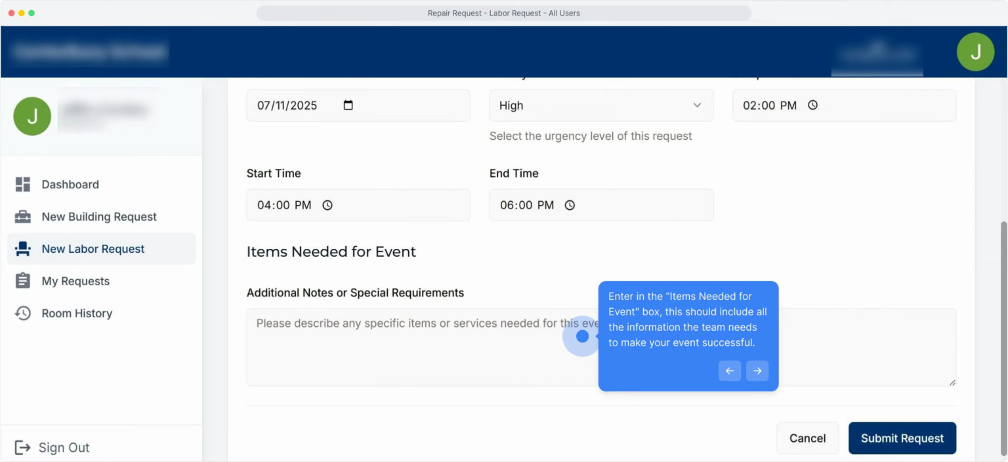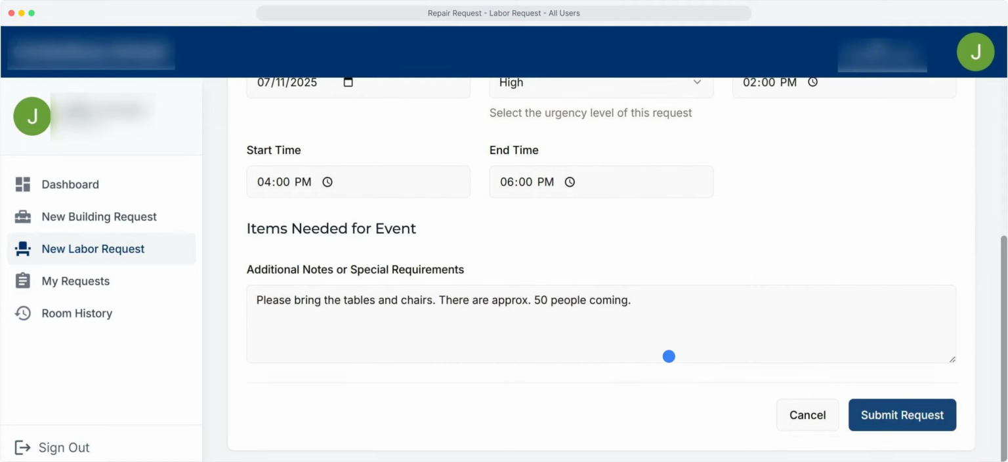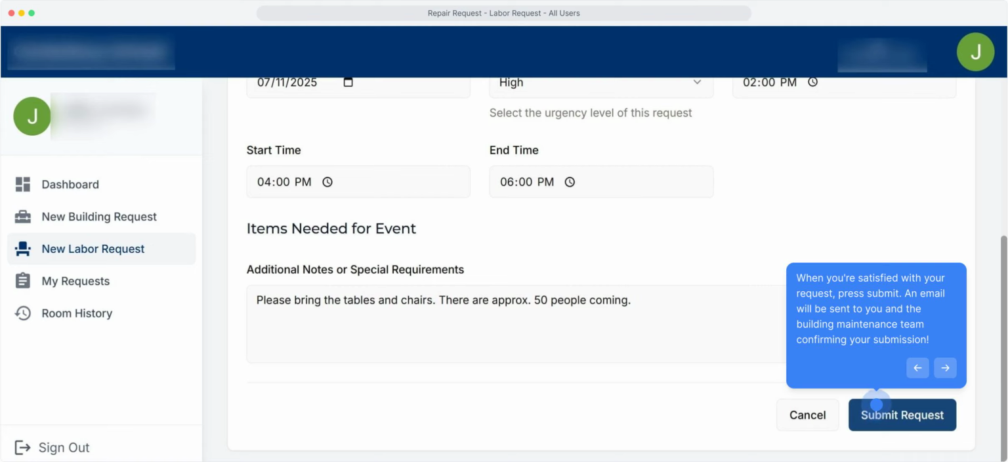Enter in the items needed for event box. This should include all the information the team needs to make your event successful. When you're satisfied with your request, press Submit. An email will be sent to you and the building maintenance team confirming your submission.